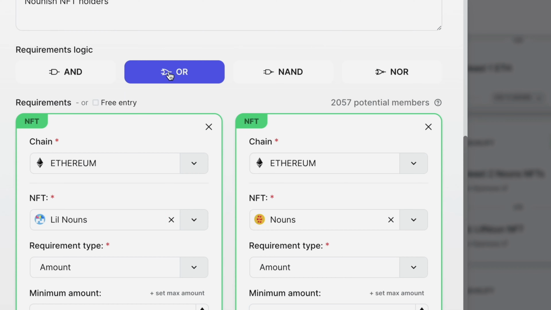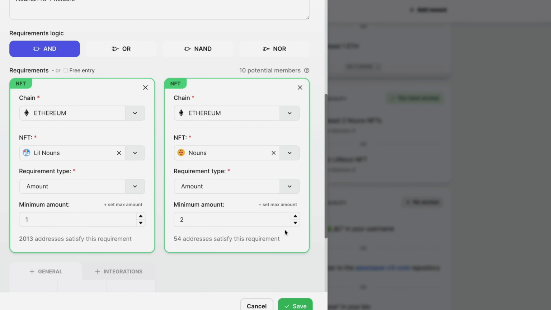Let's see what happens when I change the requirement logic to AND. I've changed the requirement logic to AND, and I'm also changing the amount of nouns NFT to hold to 1. The number of potential members is instantly updating down here and also at the top, because now you have to hold both of these requirements to be able to get this role.